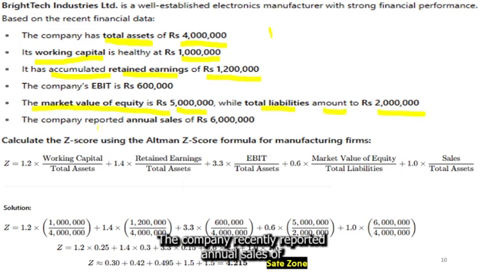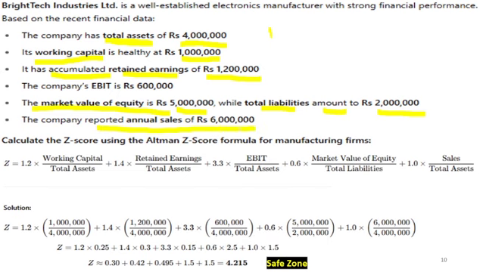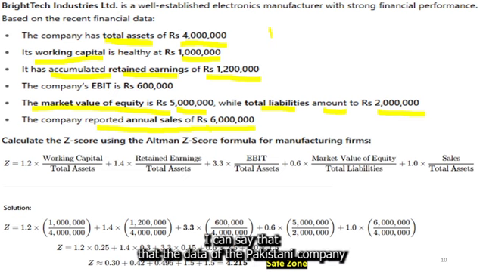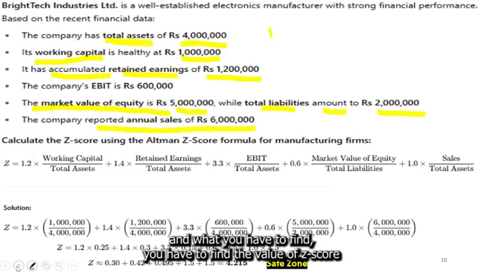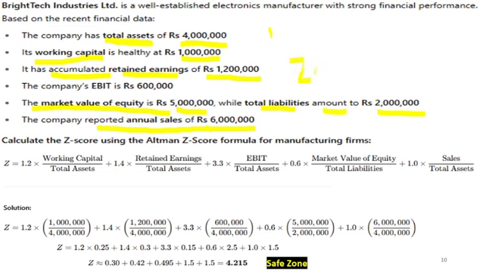The company reported annual sales of 60 lakh. This is the data of a Pakistani company. And what you have to find is the value of the Z-Score. What is the value of the Z-Score?